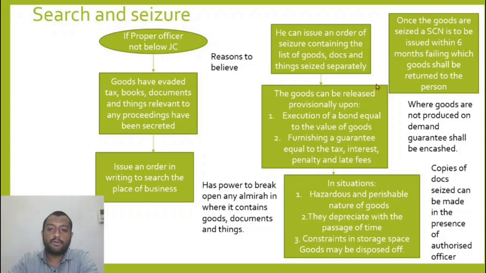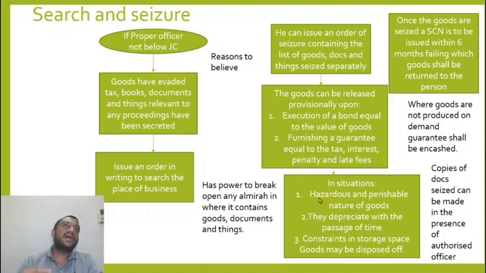The goods can be provisionally released. Now when can he release the goods? I want release of goods when I execute a bond equal to the tax payable on the goods seized, tax and interest payable on the goods seized. So then he will release on the bond. I will also have to execute a guarantee equal to the same amount. Only then he will release the goods provisionally.